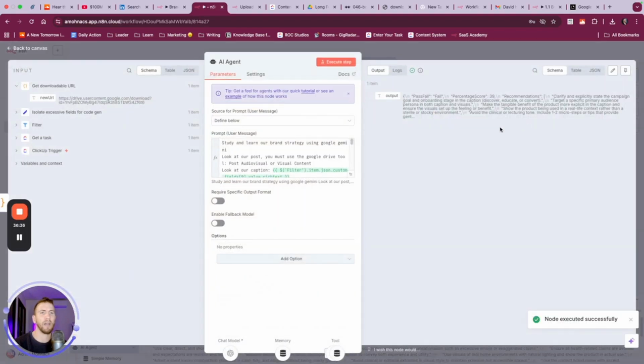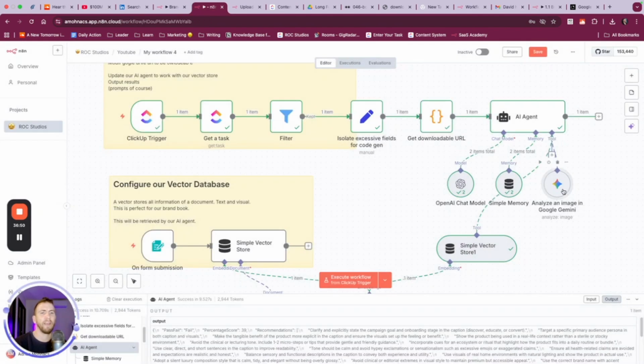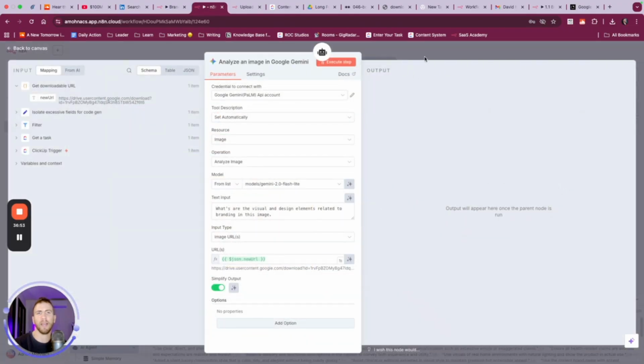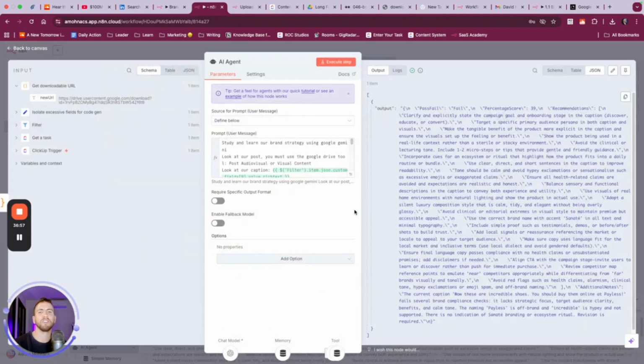And so let's take a look at the output. Pass fail. Target a specific audience persona in both taglines. Make tangible benefits. And so, did we actually run the image analysis tool? It's not green, so the answer is no.